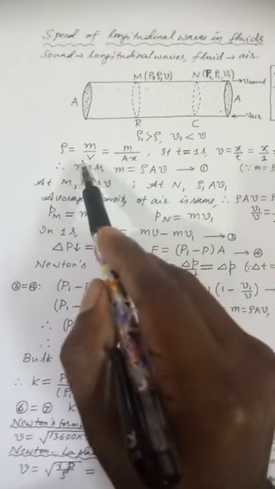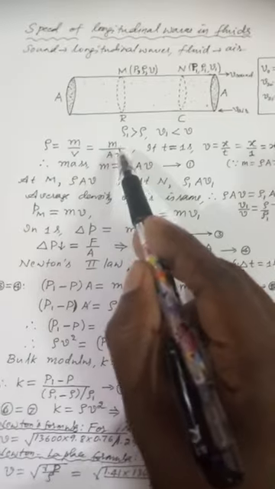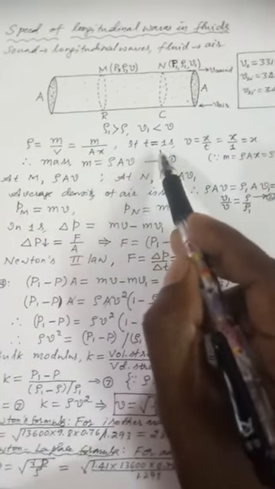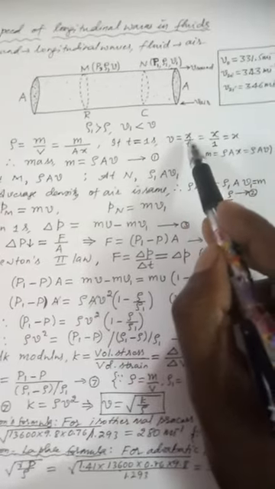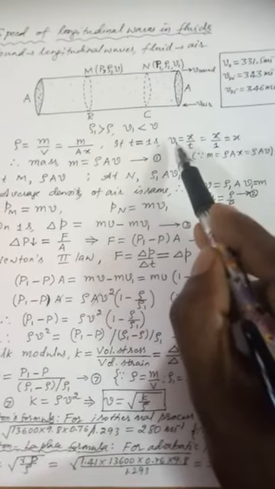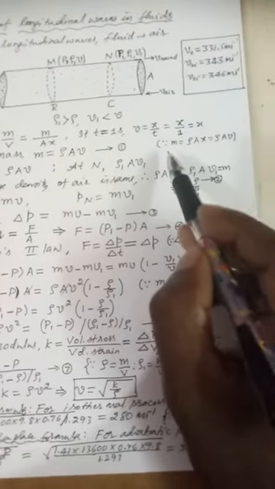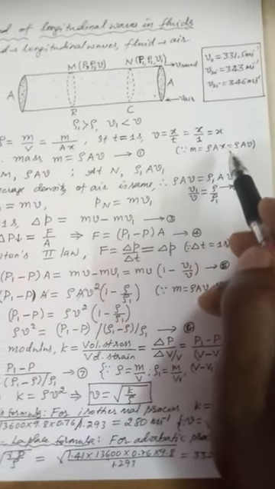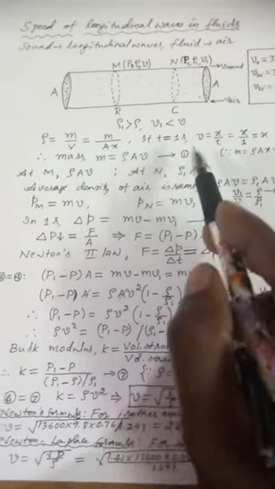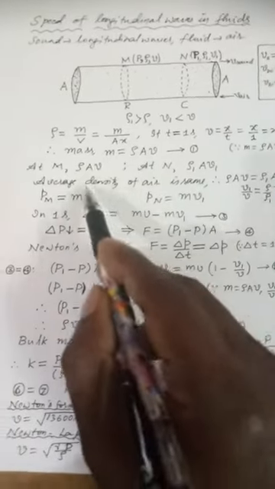I will consider density, which is mass by volume. Mass can be written as rho into area into thickness. If time is 1 second, velocity is equal to thickness by time, which is x by 1, equal to x. So V is equal to x, because m is equal to rho A x, which is also equal to rho A v. Now mass can be written as rho A v. Call it equation number 1.